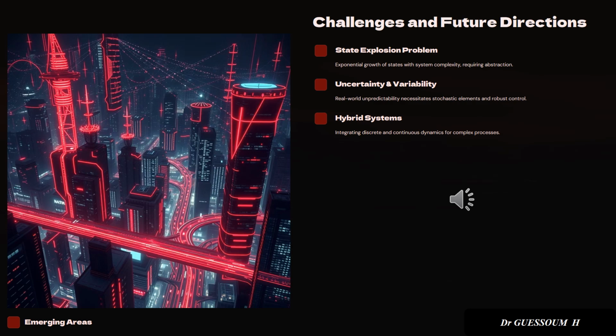Hybrid systems, which combine both discrete and continuous behaviors, are increasingly common, especially in areas like robotics and autonomous systems. We are also seeing exciting emerging applications such as cyber-physical systems, smart grids, and artificial intelligence-driven control. Finally, machine learning is starting to play a role, helping discrete event systems adapt in real time and perform predictive maintenance. These challenges are not limitations, they are opportunities for innovation, and this is where your generation of engineers and researchers can make a real impact.